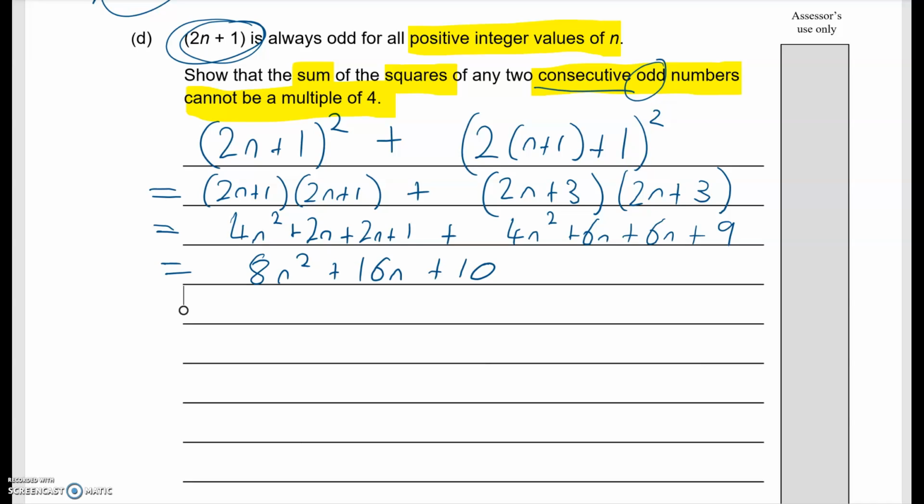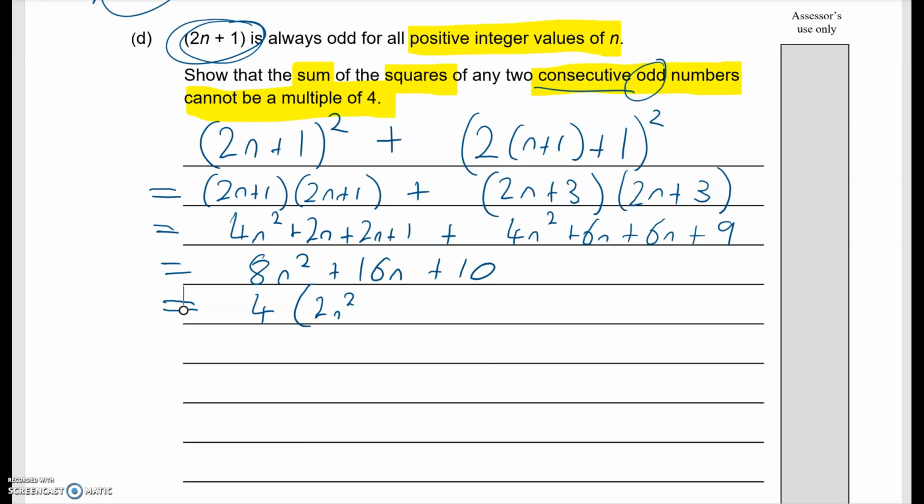Okay, so if it is a multiple of 4, we can take out 4 as a common factor. If you wanted to show something was a multiple of 6, you take out 6 as a common factor. If you wanted to show something was even, you take out 2 as a common factor. So, let's try to take out 4 as a common factor.